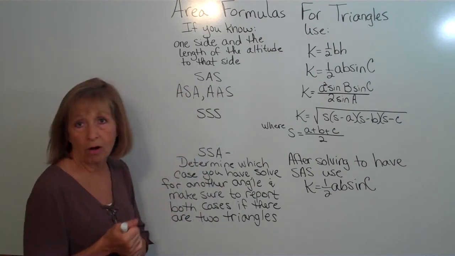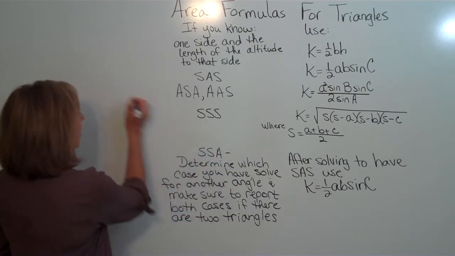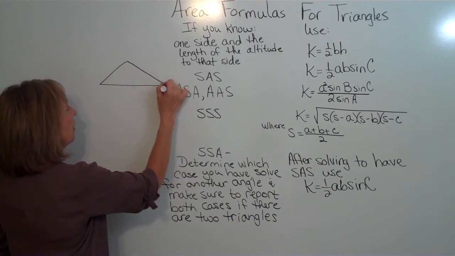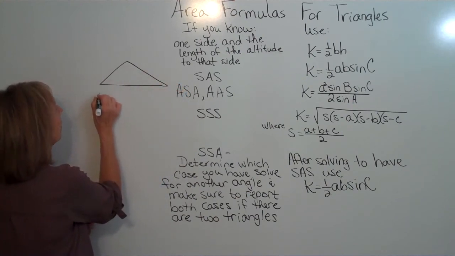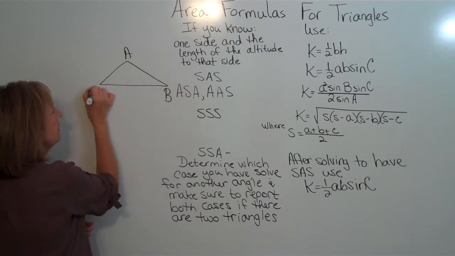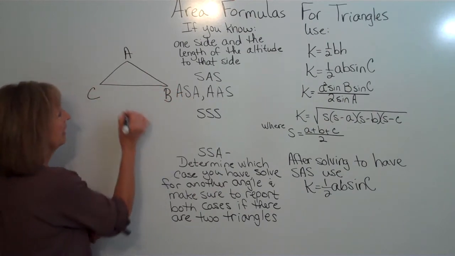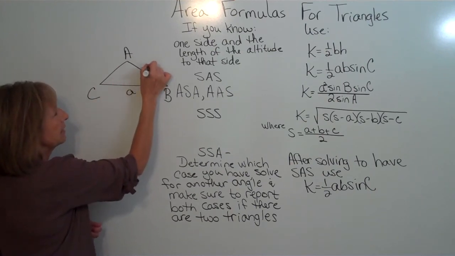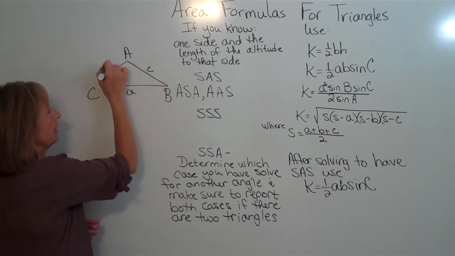And let's just draw a triangle like that for now so that we can kind of see what we have. So we're just going to draw a triangle with our A, B, C for our angle names. And across from angle A is side A, across from angle C is side C, and across from angle B is side B.